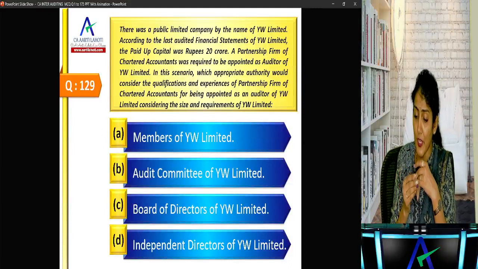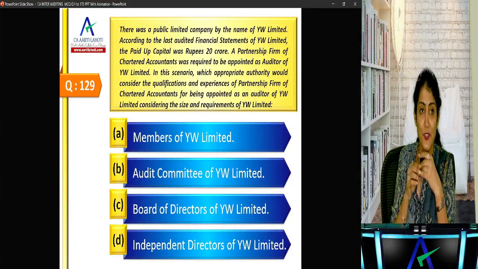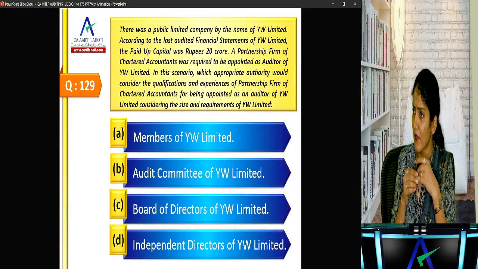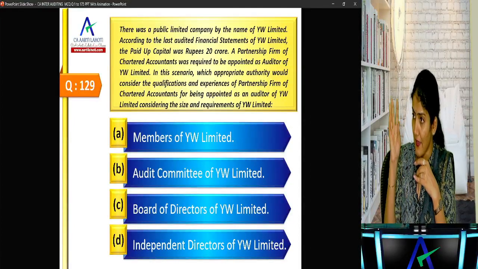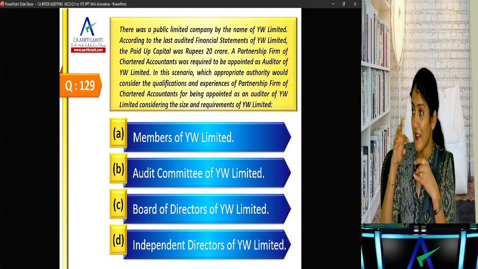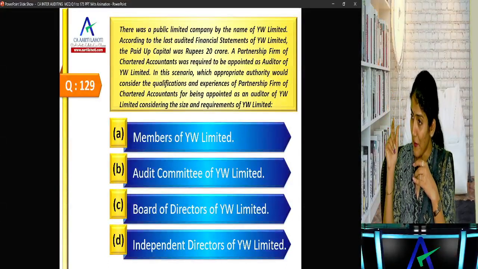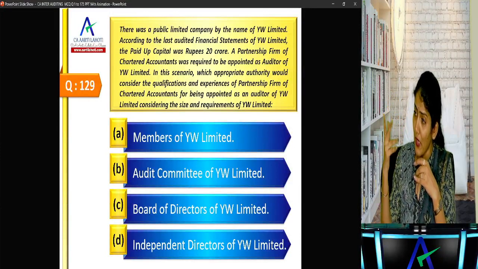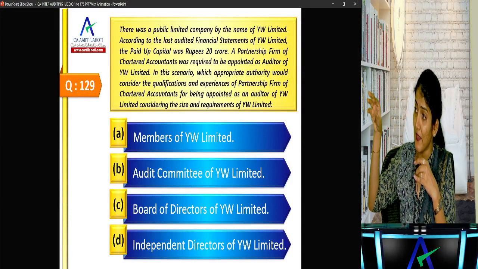Now, first you need to tell me, yes, YW, do they need to constitute an audit committee? Listed company always, and every public company having paid up share capital of more than or equal to 10 crore. 177. Every public company having paid up share capital of more than or equal to 10 crore, turnover of more than or equal to 100 crore, or in the aggregate LBDD, loans, borrowing, debenture, deposit of more than or equal to 50 crore.